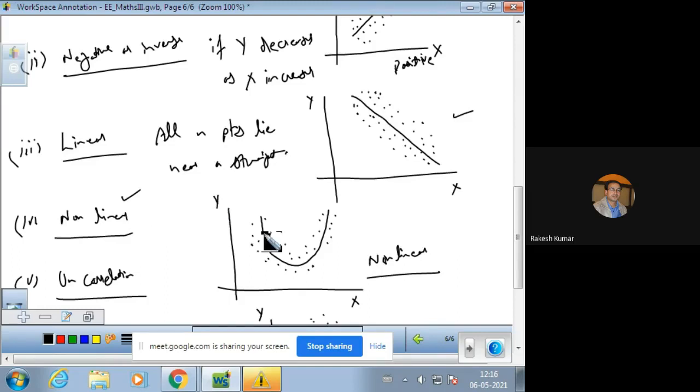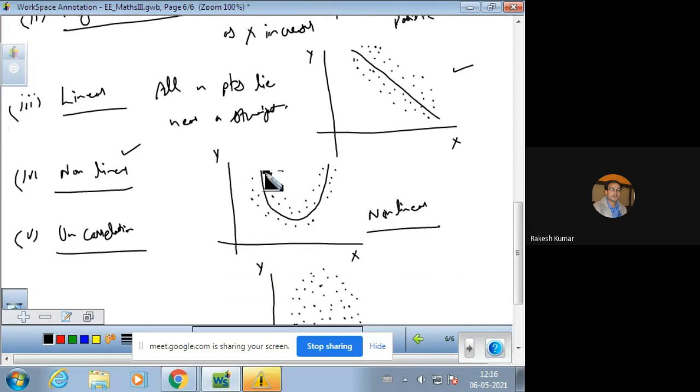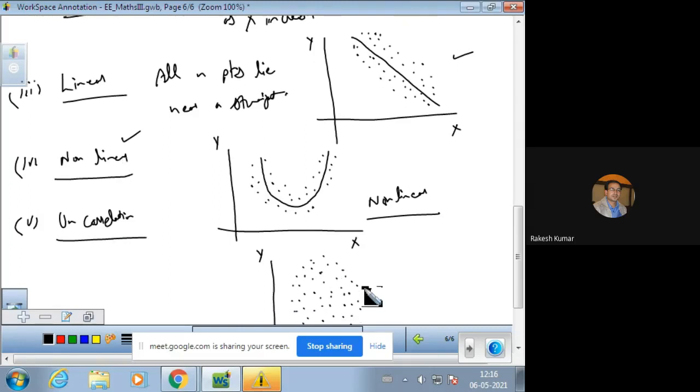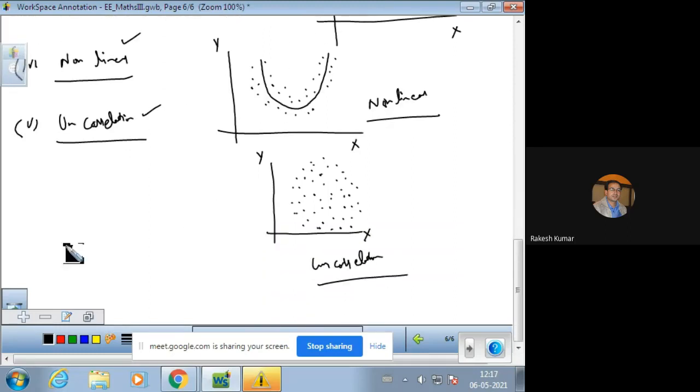Non-linear, if all the points are scattered near a non-linear curve. We will not call it a line, but a non-linear curve. So that is said to be non-linear correlation. When all the points are scattered neither near a linear line nor near a non-linear curve, there is said to be no correlation in that case. More examples can also be made, but we have some important examples.